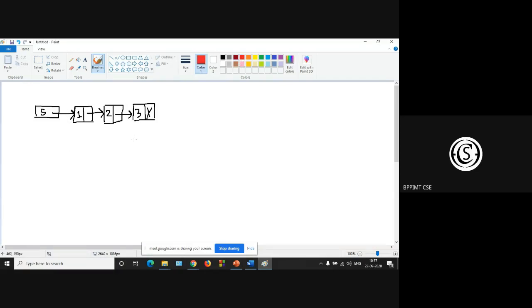Now what will be the algorithm for traversing the list? First of all, we have to use a temporary pointer. You can use temp or ptr, any name. So this is the ptr pointer. Initially the ptr pointer is pointing to the start node. Next, you have to traverse this ptr until we get the null value.